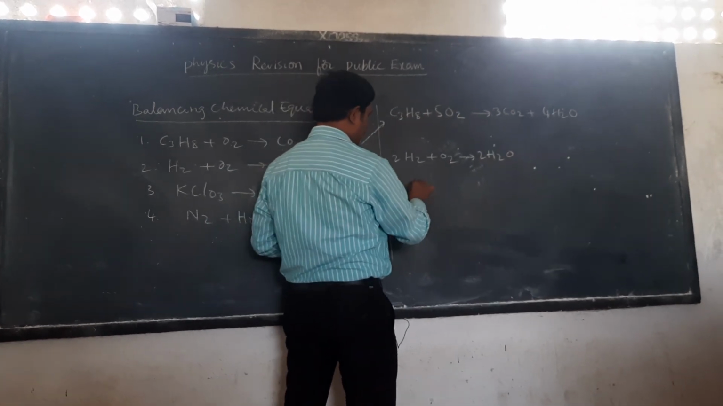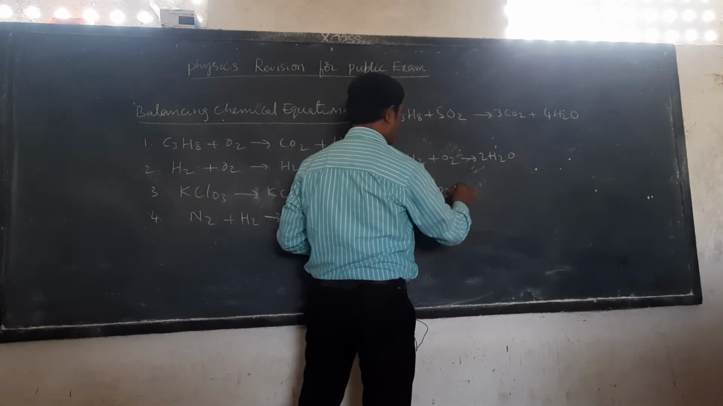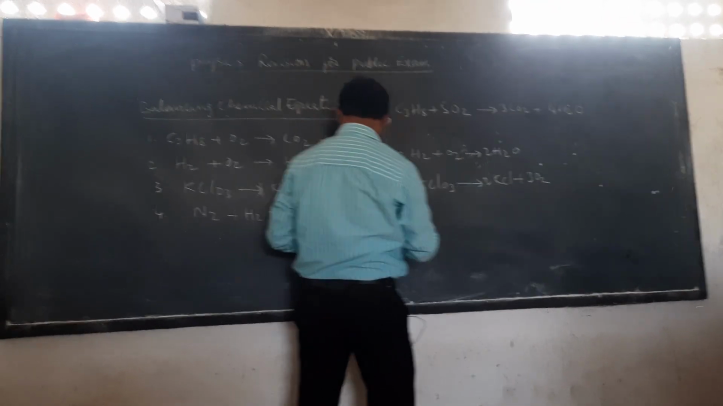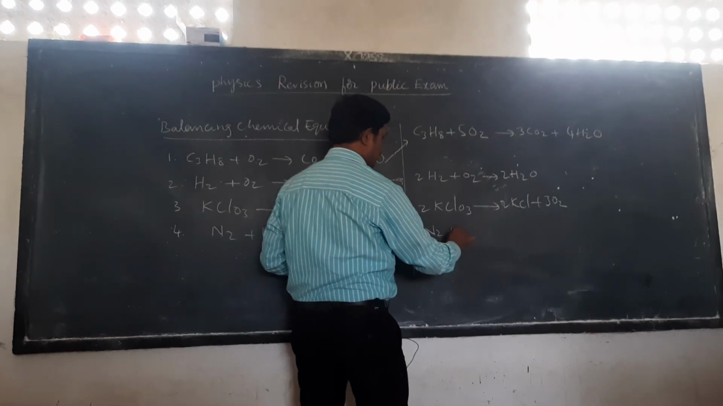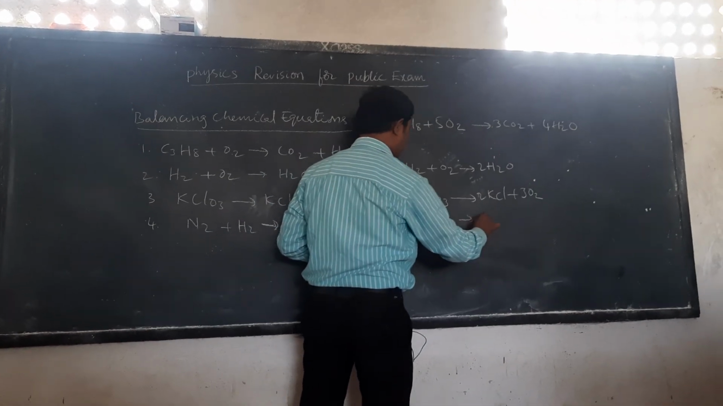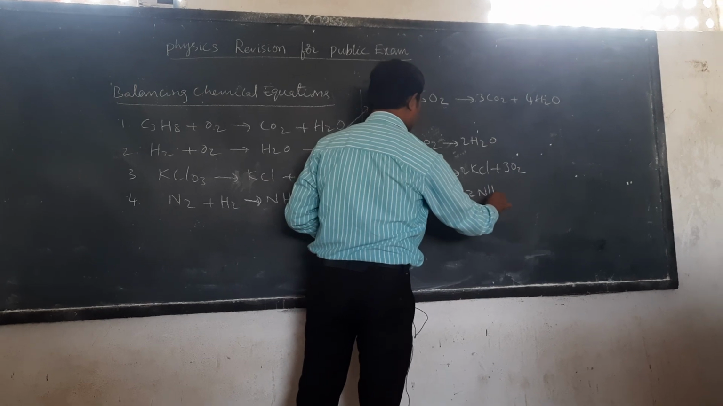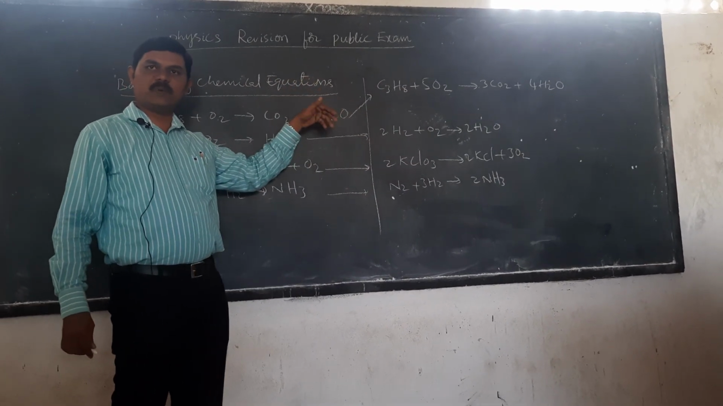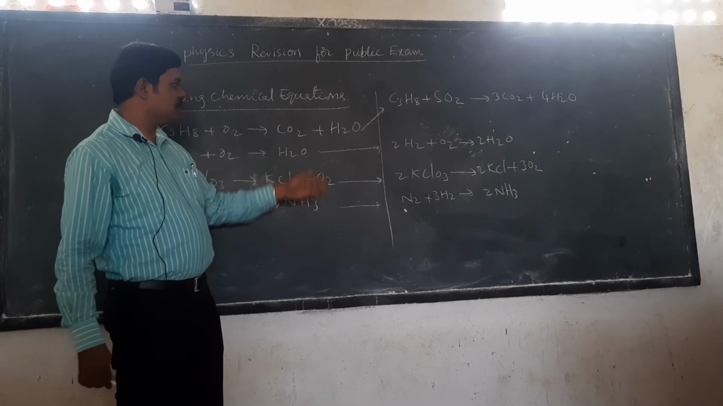And third one, 2KClO3 gives rise to 2KCl plus 3O2. And fourth one, N2 plus 3H2 gives rise to 2NH3. So these are some of the important examples which can be expected on how to balance chemical equations.